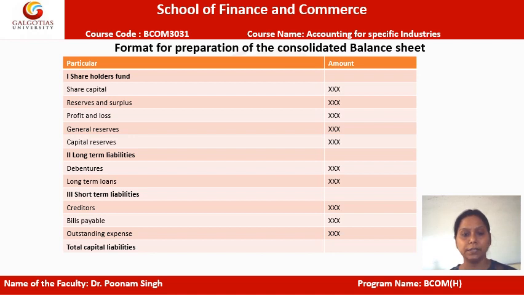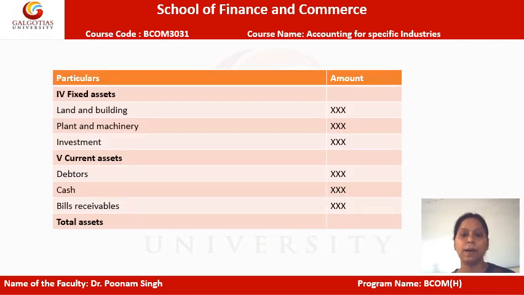So the next head under the consolidated balance sheet is the fixed assets. So the assets which the company or the group of companies is owning will fall under the head of fixed assets. Within that, like the land, the building, the plant, the machinery, the investment will come under it. Now lastly, the current assets.